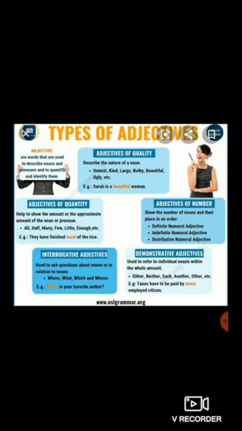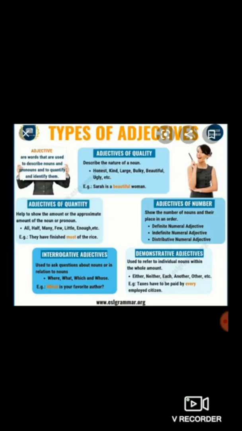They are adjectives of quality, adjectives of quantity, adjectives of number, interrogative adjectives, and demonstrative adjectives. So dear students, let's study these adjectives one by one. First, we'll study adjectives of quality.